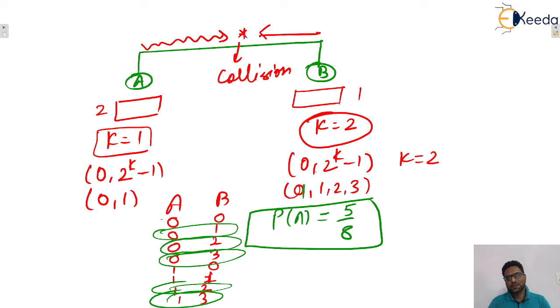Okay, I hope this one is clear to everyone. Sometimes a question will be like this: A and B try to transmit their data, they collide, then B won the first backoff race. Again they transmit their data. Now, the second time, A wants to win the second backoff race. In this manner also, questions may be there. So try to solve each and every question carefully.